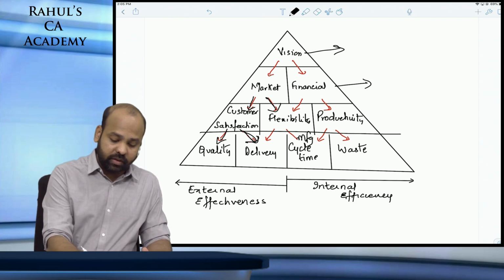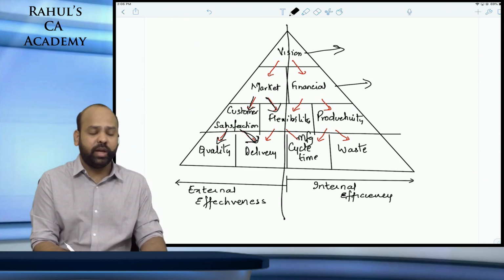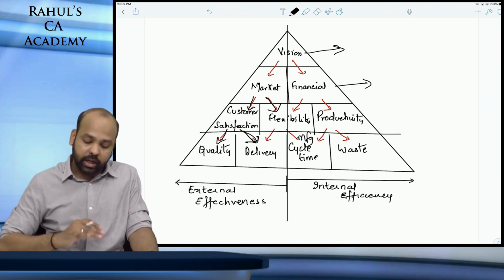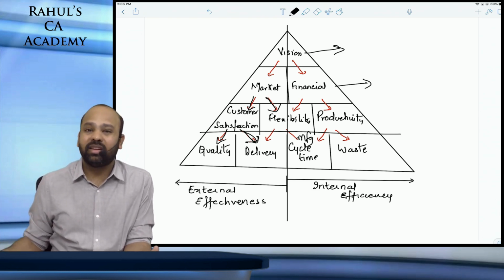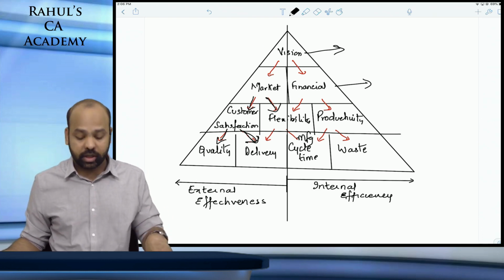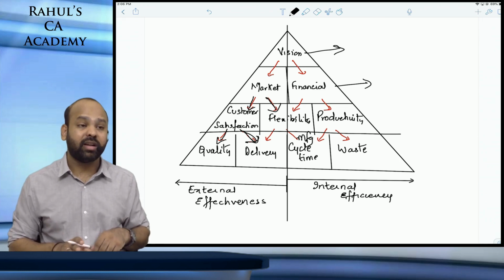If you notice, guys, the entire left part of this is in relation to external effectiveness, in relation to the external factors, and the entire right hand side is in relation to internal efficiencies. The left side of the pyramid is external factors and the right side is internal efficiencies.